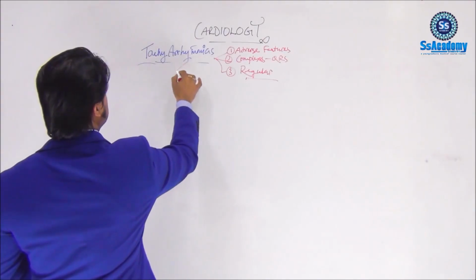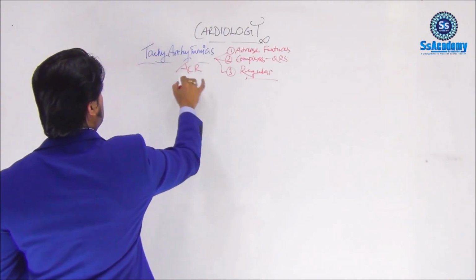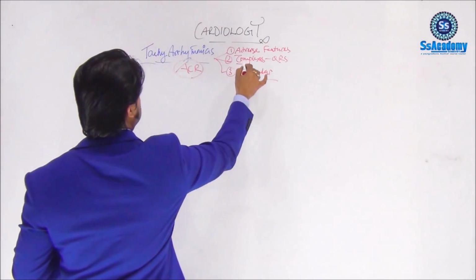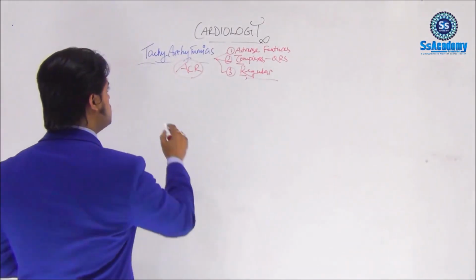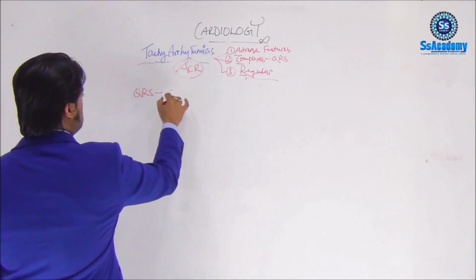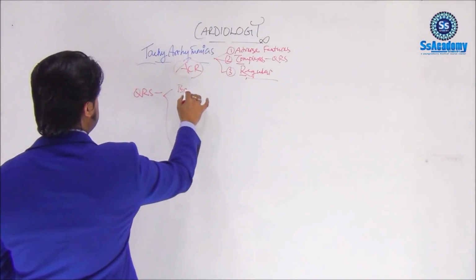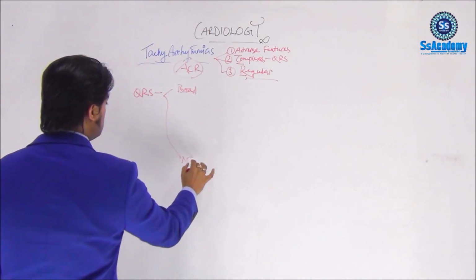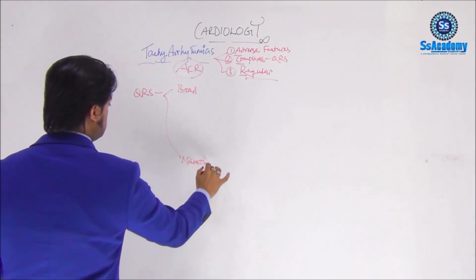This ACR will be helpful for tachyarrhythmias. So the two important types are broad complex and narrow complex tachycardias.